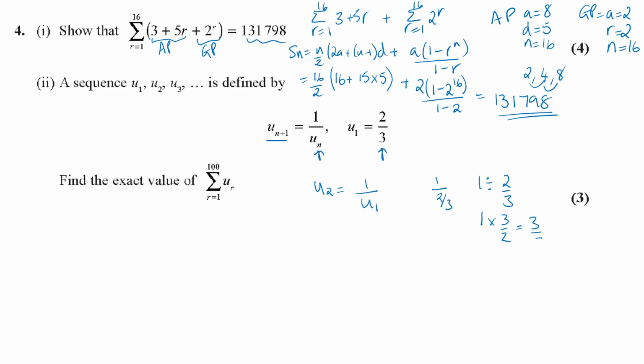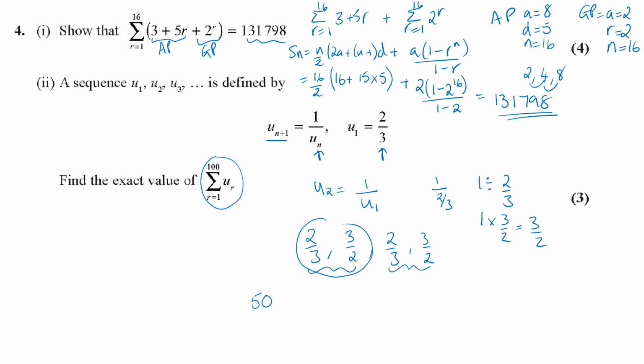So when you're going to just do 1 over that fraction, the sequence is going to go 2/3. The next one along is going to be 3 over 2, and then we'd be turning that one upside down. So it's just going to go 2/3, 3 over 2. So you can see it's going to be the same two terms just repeated, and it's asking us for the first 100 terms. So we just need 50 lots of this.